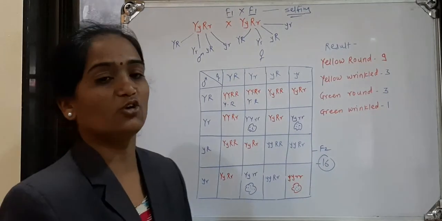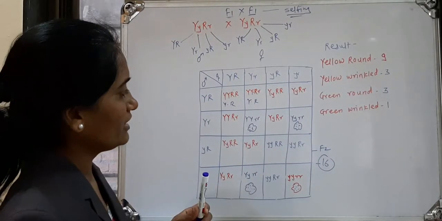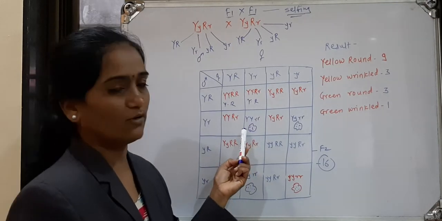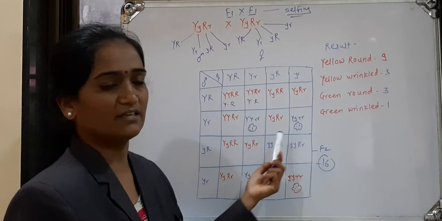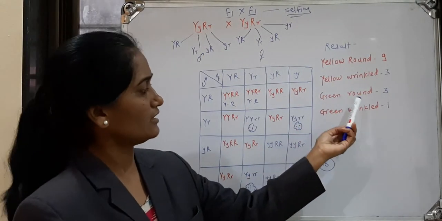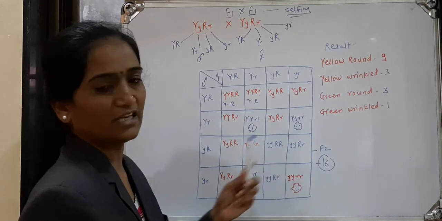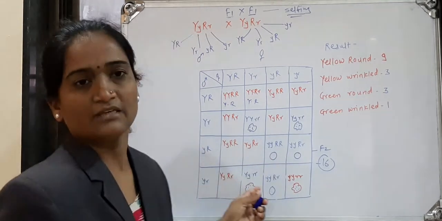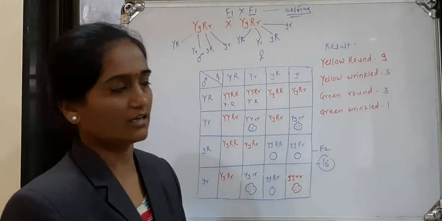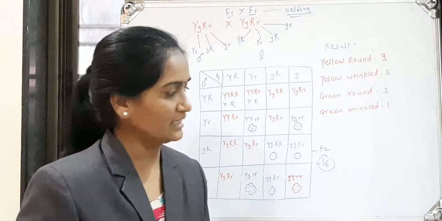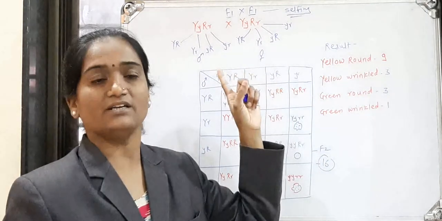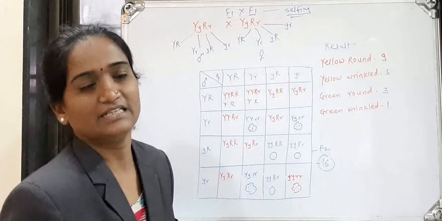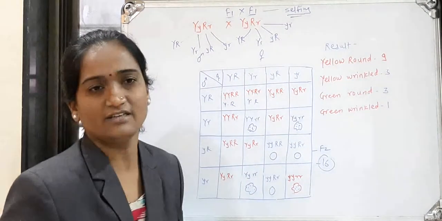Then 3 will be yellow wrinkled. Where are the yellow wrinkled? These are 3 in number. You have seen here, I have drawn the wrinkled form of seed, and these are 3 in number. Then green round are also 3 in number. These are green and round in shape: first, second, third and fourth. These are the 3 in number, green round. And the most interesting, the green wrinkled, which is one of the parents from F1, is obtained in only a single number.